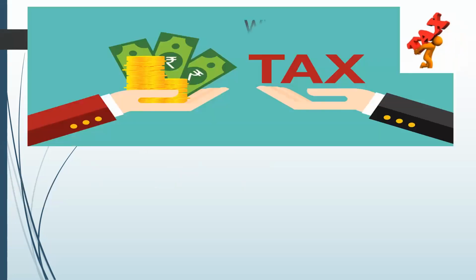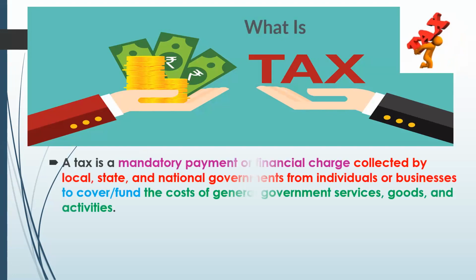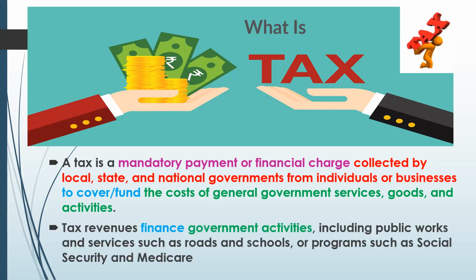What is tax? A tax is a mandatory payment or a financial charge collected by local, state, and national governments from individuals or businesses to cover or fund the cost of general government services, goods, and activities. The tax revenues finance government activities, including public work and services such as roads and schools, or programs such as social security and medicine.